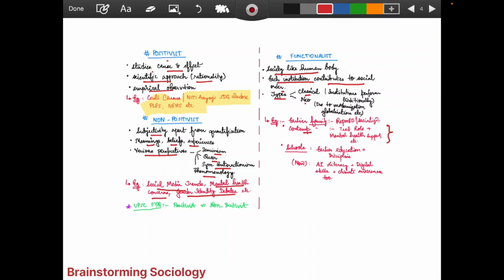Similarly, when we talk about the schools, earlier they talked about education plus discipline, but now AI literacy is being talked of, digital skills are being talked of, climate awareness is being talked of. So a multidimensional development, or the holistic development of the student, is happening in the schools. So how can we talk about the functionalist as being in silos with only the traditional or classical ones? It has come up with a neo.